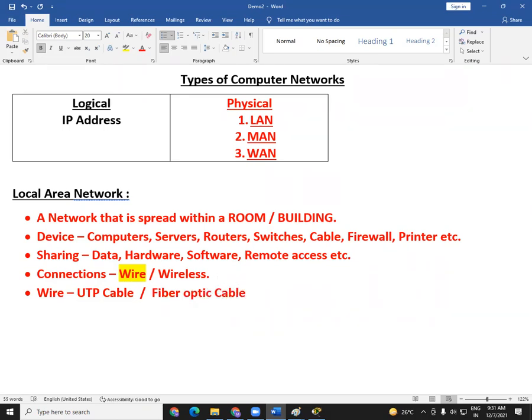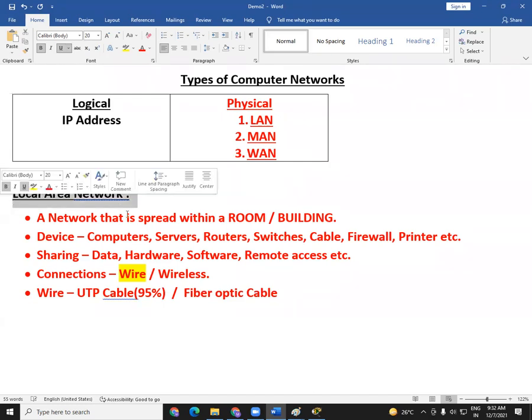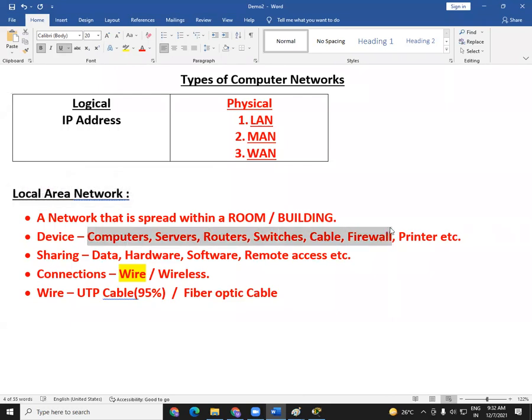UTP cable we use in how many cases? How much percentage I have written here? 95% cases we will go with this UTP cable, and the remaining is for your fiber optic cable. Where we use fiber optic cable, that we will try to understand in more details in our next class. So tomorrow when we come, we will try to see how to make a local area network, how we can connect all the devices with each other.